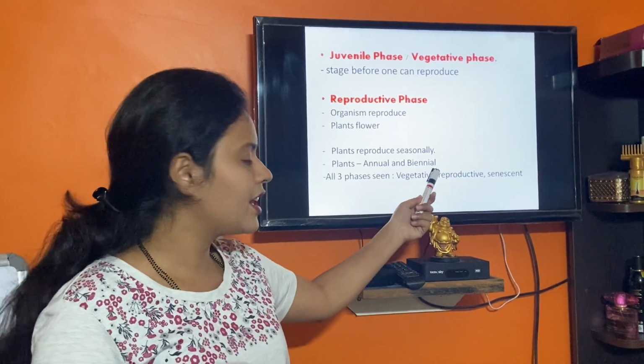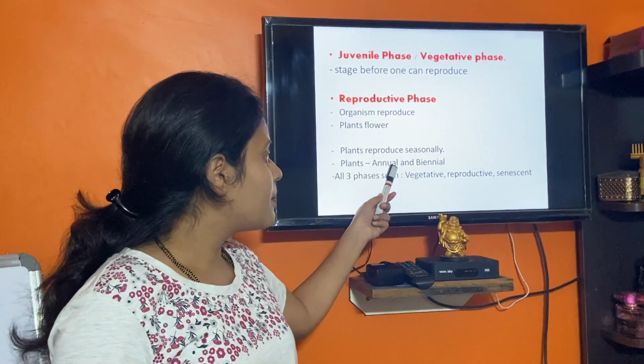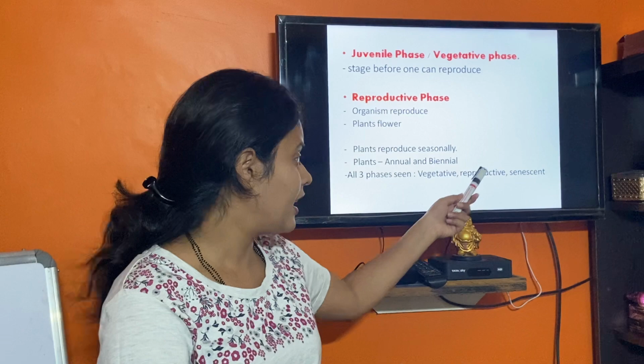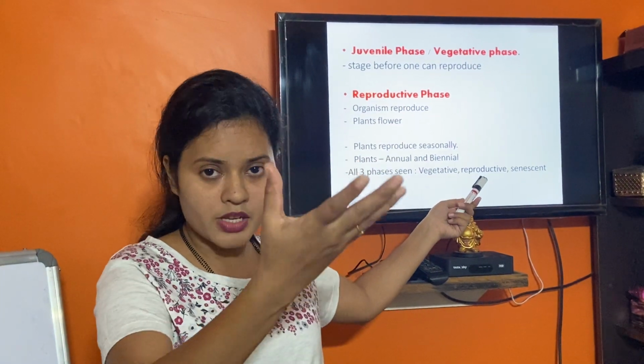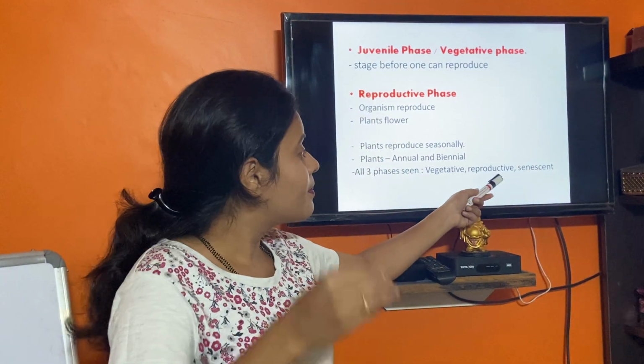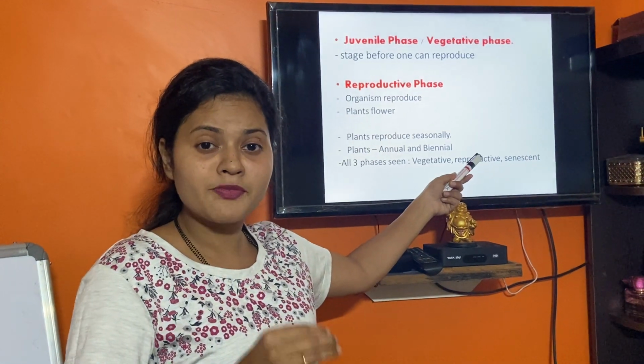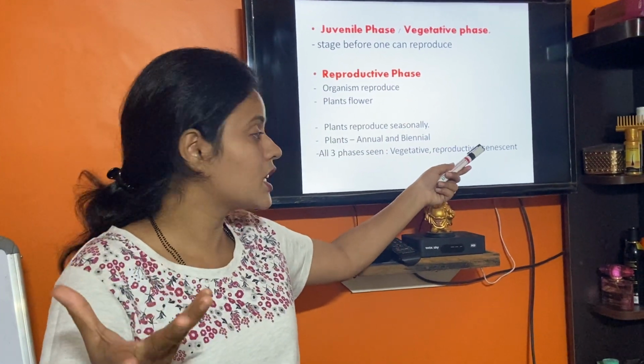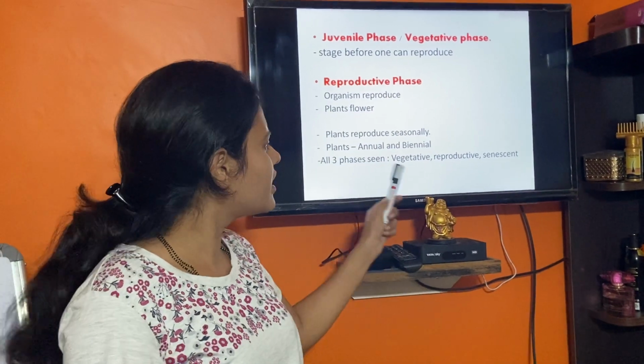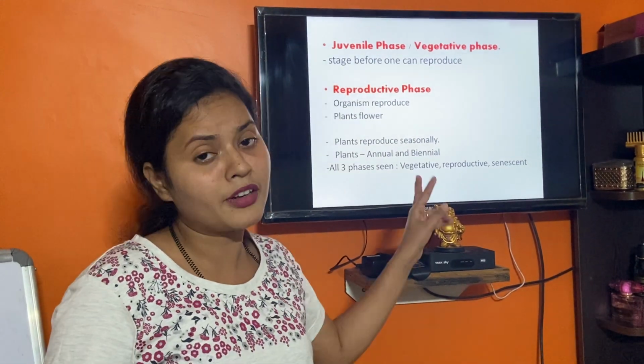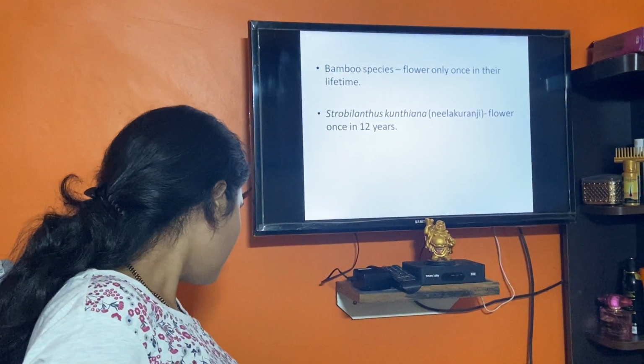Annual 1 year, biennial 2 years. In these plants there is a proper vegetative phase, when they are growing, a typical reproductive phase, when they will be flowering and producing seeds, and finally the senescent phase. All three phases can be clearly seen in annual and biennial plants.